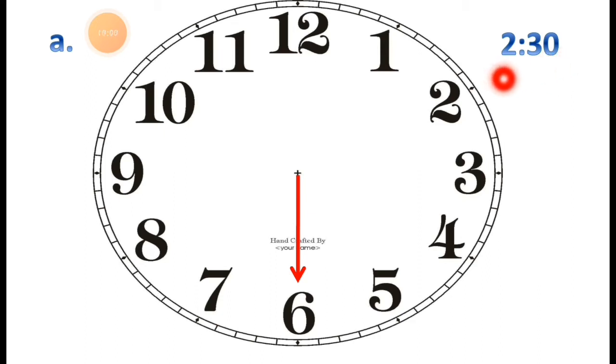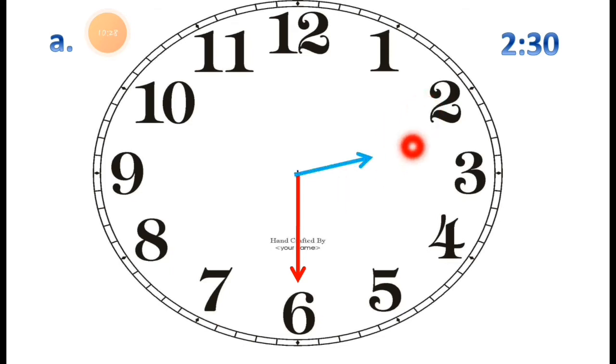We have to draw the short hand. So where do I have to draw the short hand? I have to draw it between 2 and 3. The exact place for 2:30 is between 2 and 3.